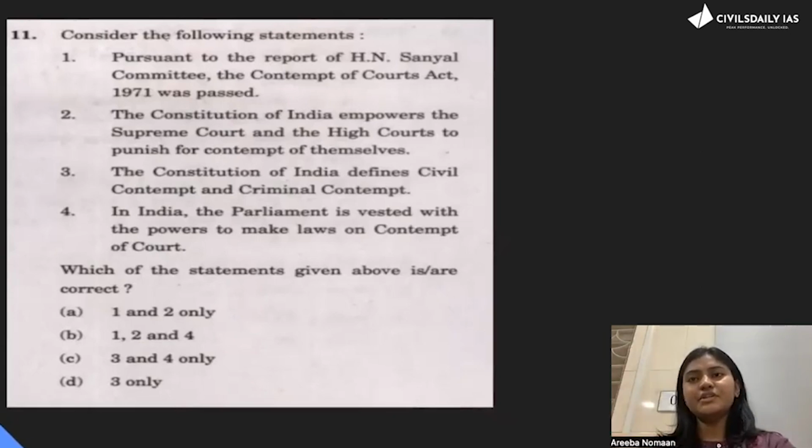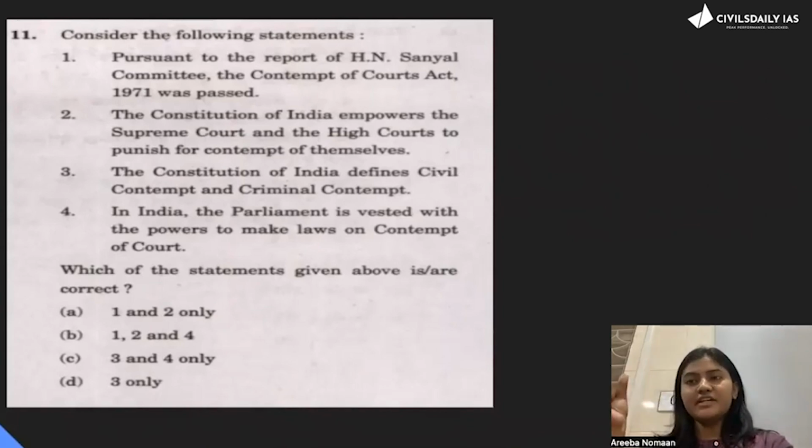First, pursuant to the report of H.N. Sanyal Committee, the Contempt of Court Act 1971 was passed. So I don't think anybody would be knowing this. So leave it there. Okay. Now come to the second part. Constitution of India empowers the Supreme Court and High Court to punish for contempt of themselves.